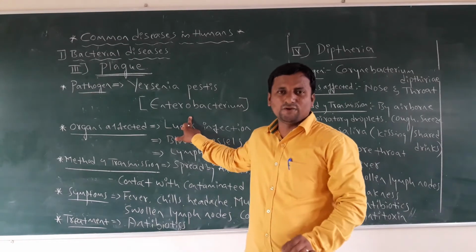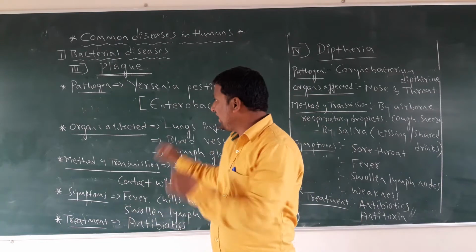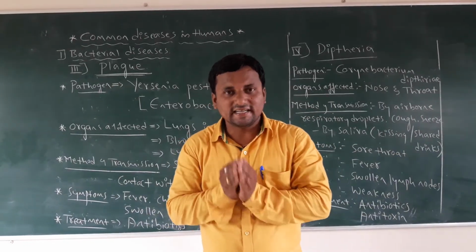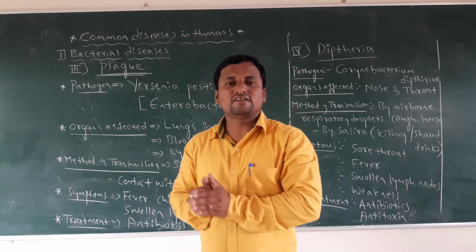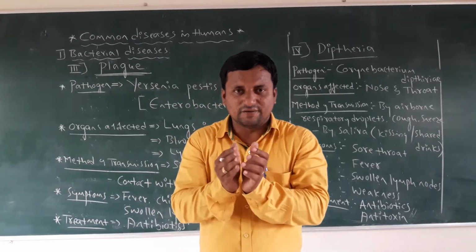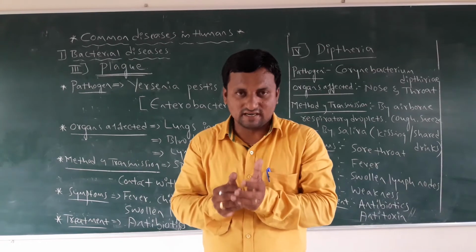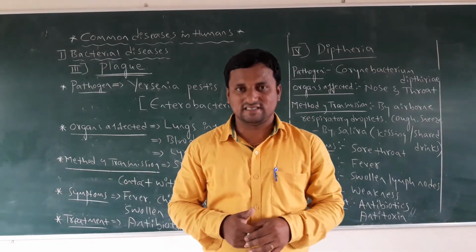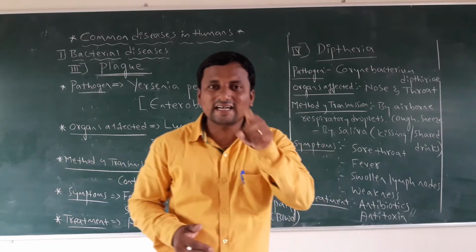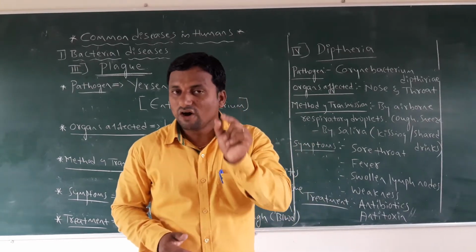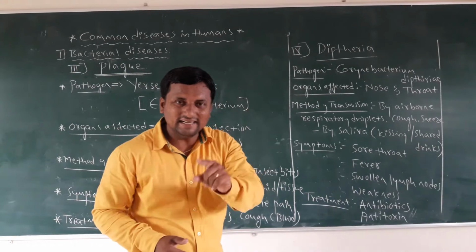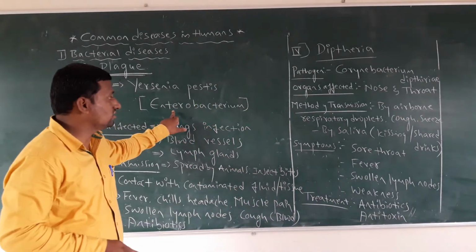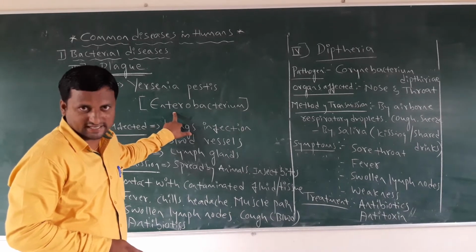What does Enterobacterium mean? It refers to where it is located in our body: the enteron cavity, that is, the gastric cavity. It is present in the stomach and also migrates to the intestinal regions. In that area it is present and starts to infect the person. That's why it is called an enterobacterium.